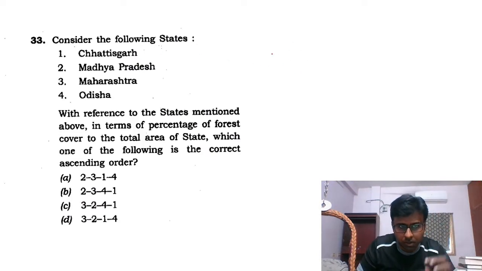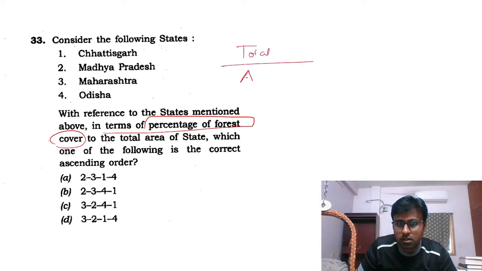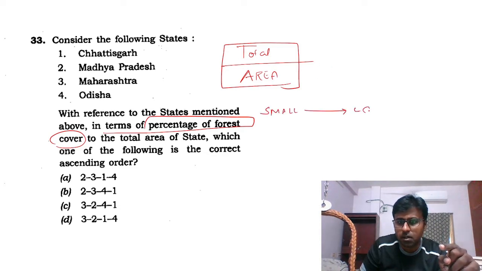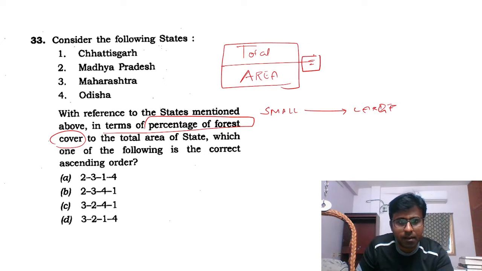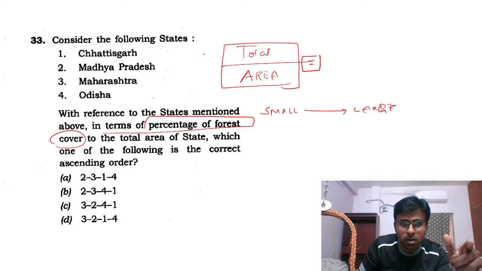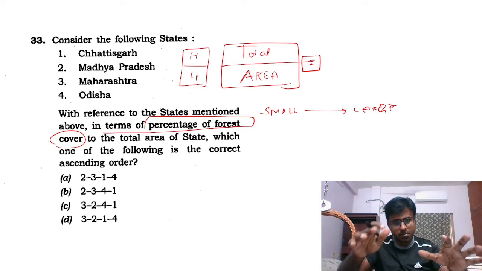And this question is also a little logical. See, in terms of percentage of forest cover. Percentage of forest cover is not total forest cover. Percentage of forest cover means total forest cover by area. This is the thing you should see, and from small to large they say. So in this calculation, the total forest cover can be any state. Madhya Pradesh can be, because total area is large. But for other states, if total forest cover is high and area is high, the percentage will be low.